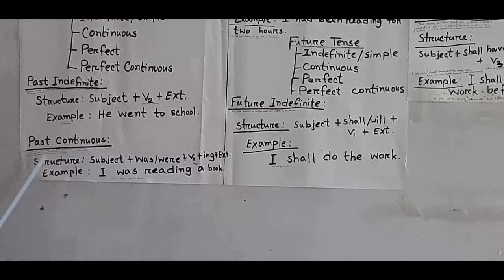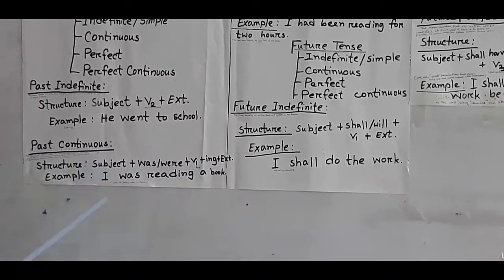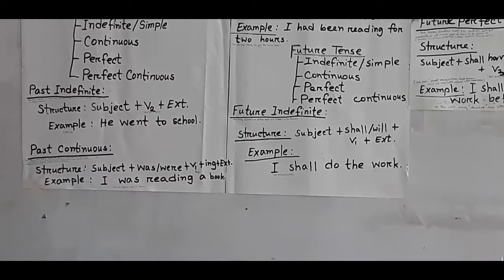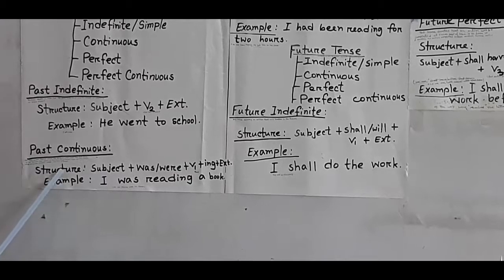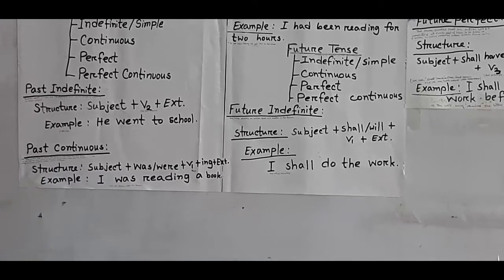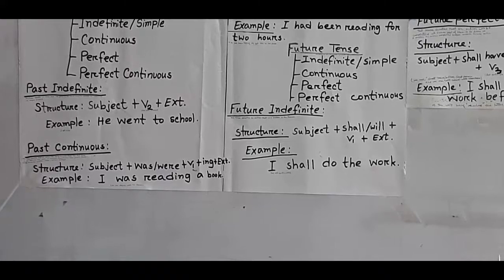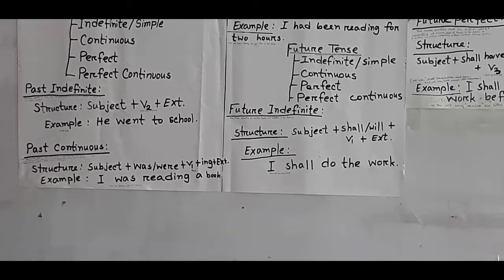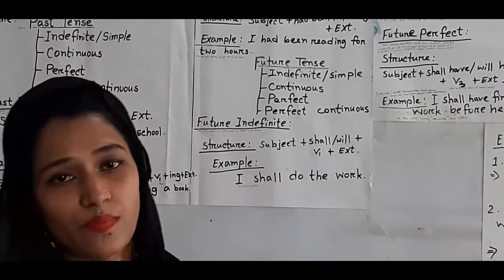Now, past continuous tense. What is it? About this tense, we can say that this tense denotes that an action was going on in the past for some time. Listen, dear students.